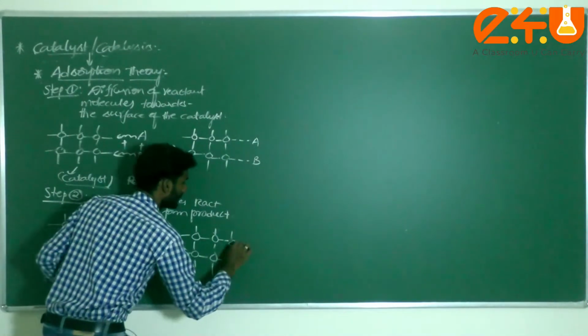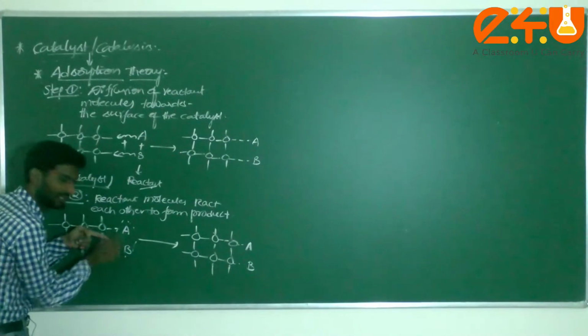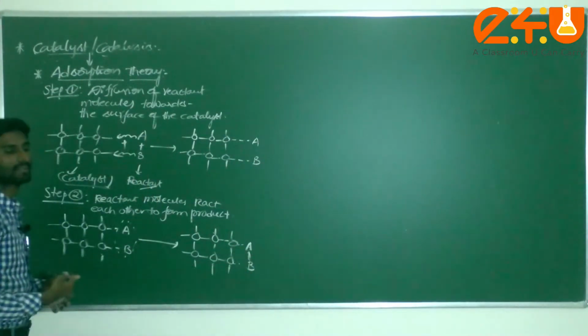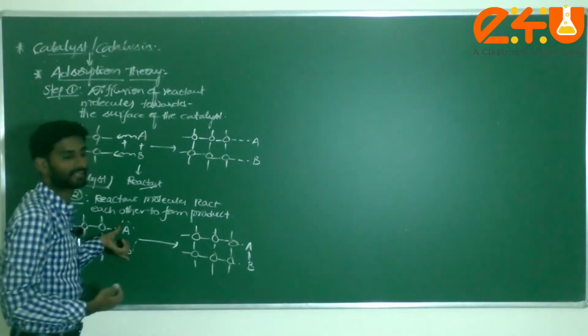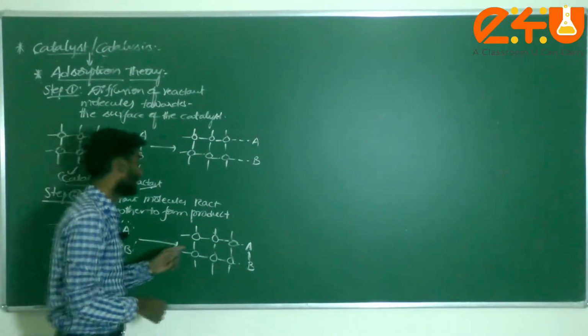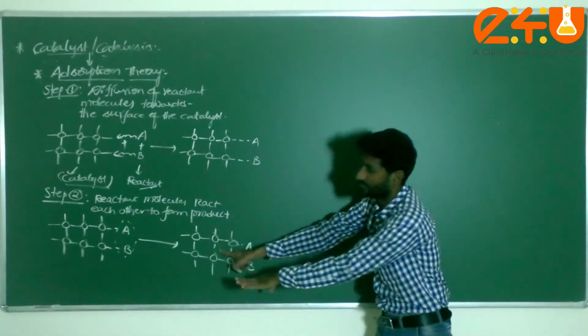Okay, now this dotted line is between A and B. There is no bond between A and B atoms here. Now it is forming what, my dear students? Bond forming or not? Because these two react with each other and form the product. Correct or not? Okay, now the reactant molecules are adsorbed on the surface of the catalyst.